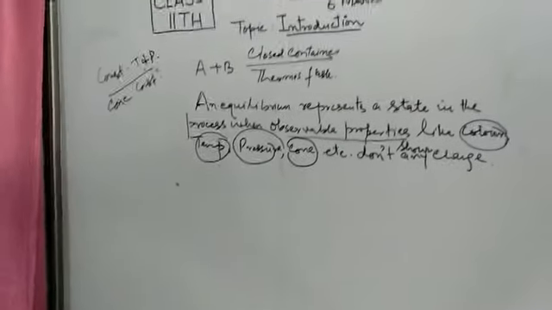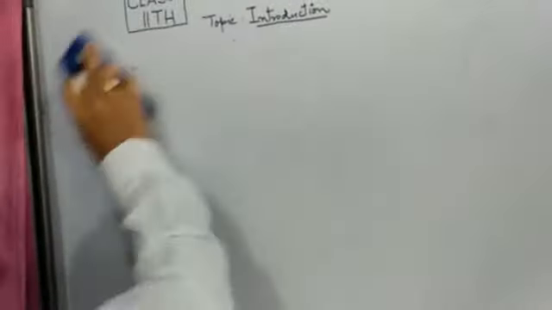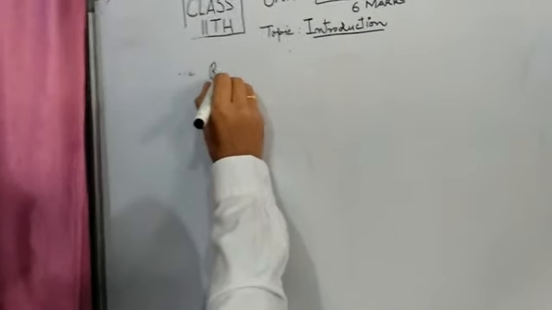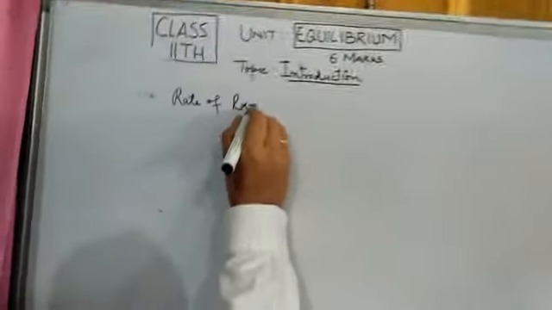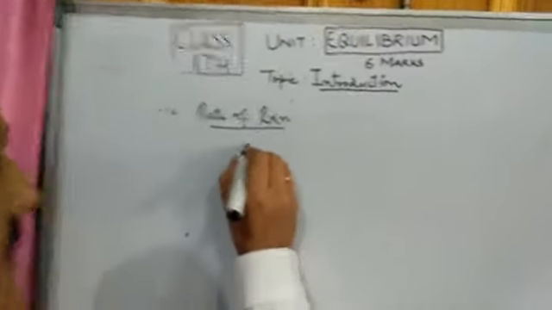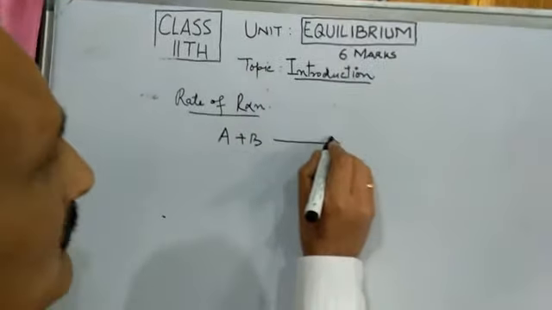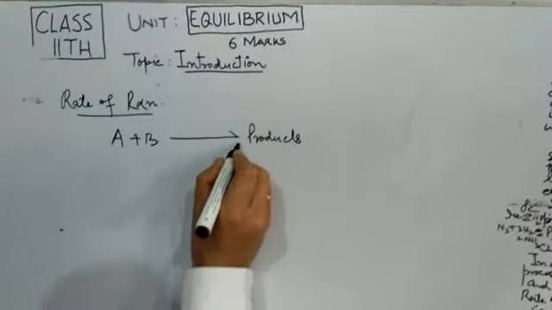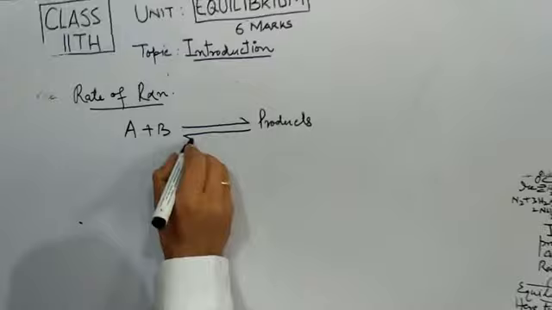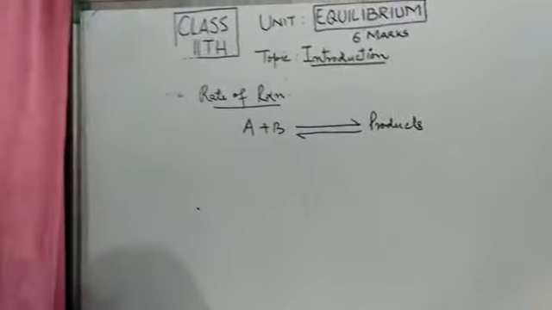Now let me put equilibrium in other words, in terms of rate of reaction. As I just told you, when reactants combine, they form products in a closed container. But products may recombine, they may redecompose, they may rearrange to form the reactants back.